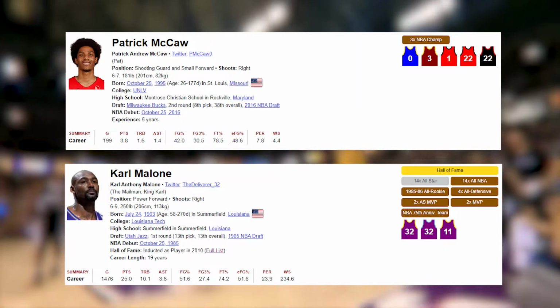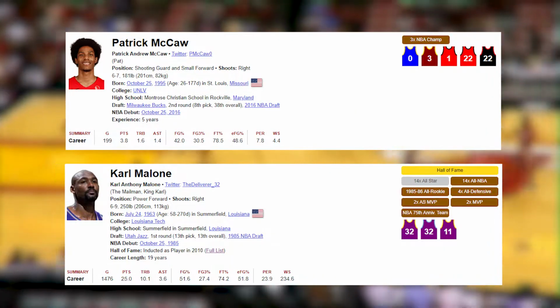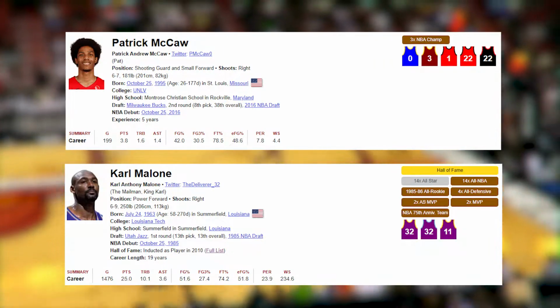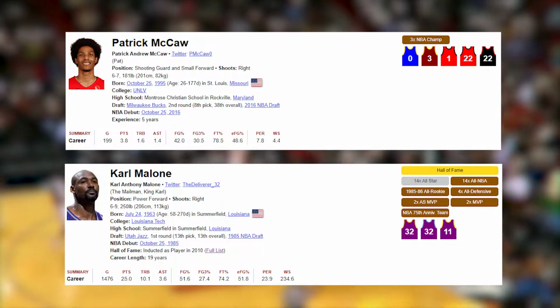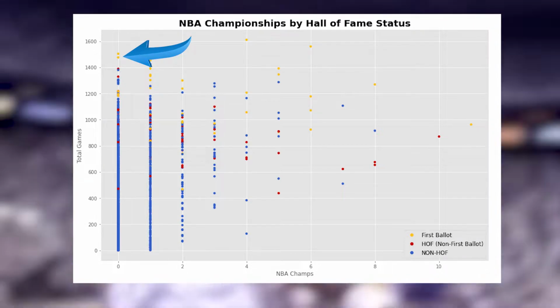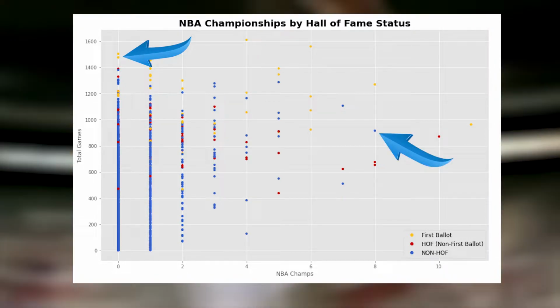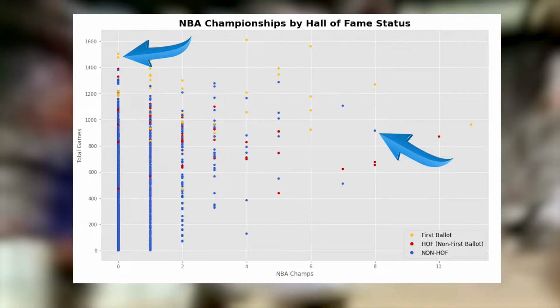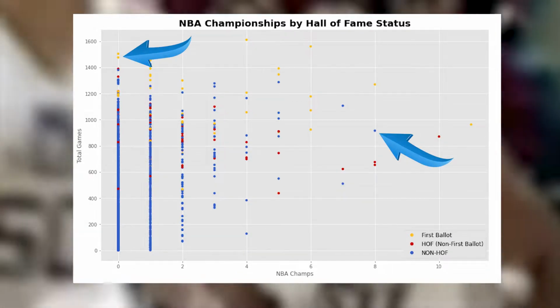And even comparing his stats to Karl Malone, who has never won a championship, Patrick McCaw doesn't even compare. Looking at the scatter plot, Malone with 0 championships was a first ballot Hall of Famer, whereas a player with 8 championships still has not been inducted, so other factors have to be included.